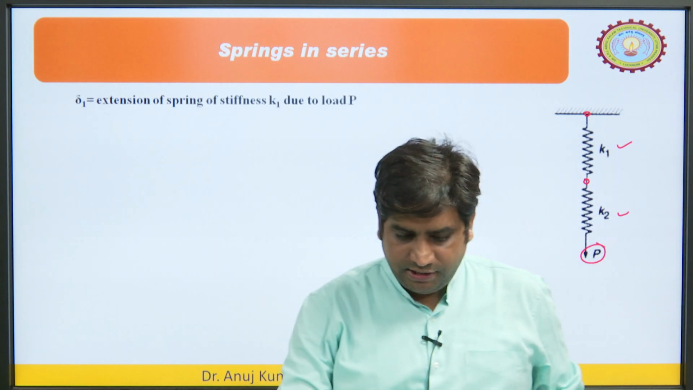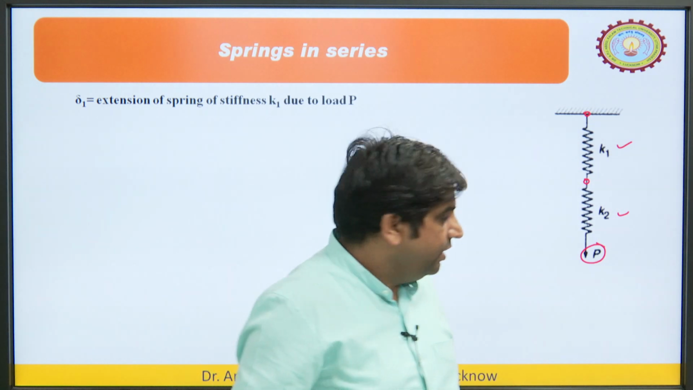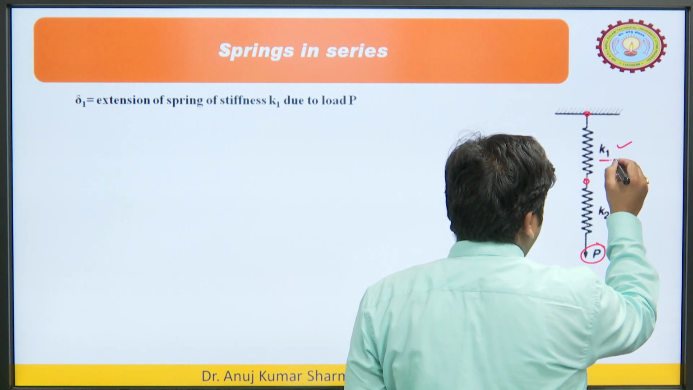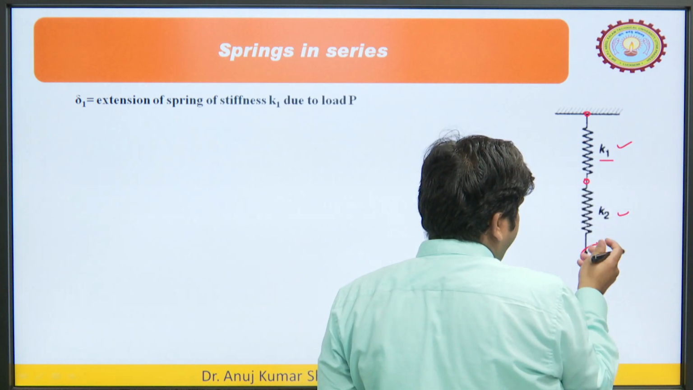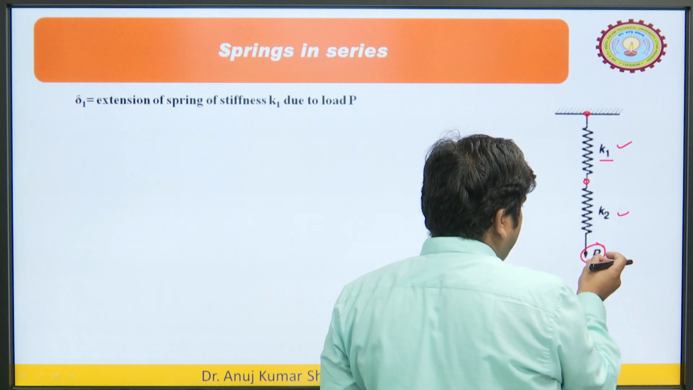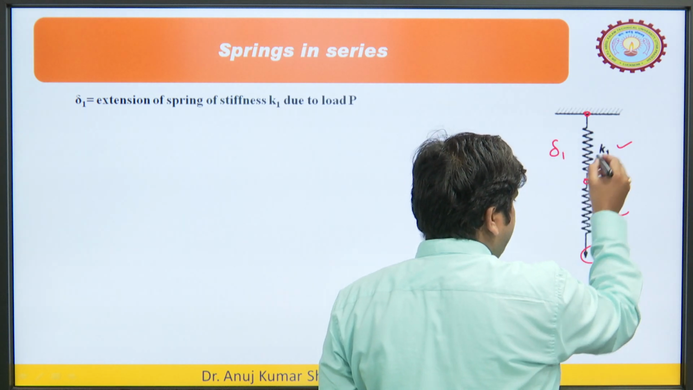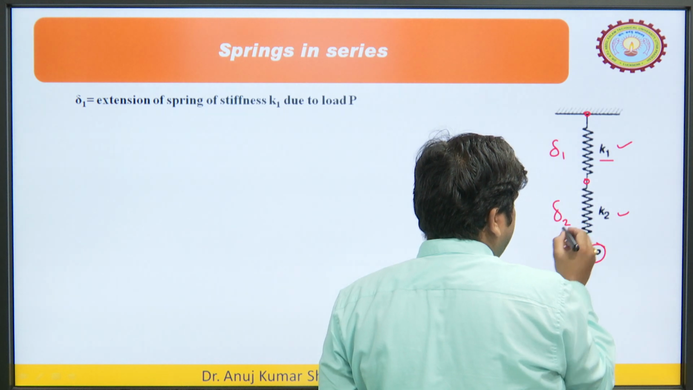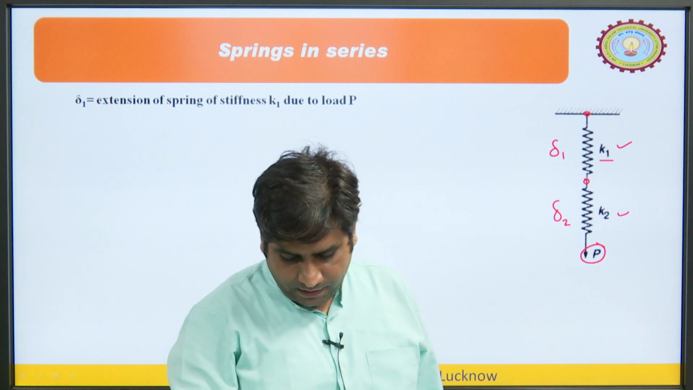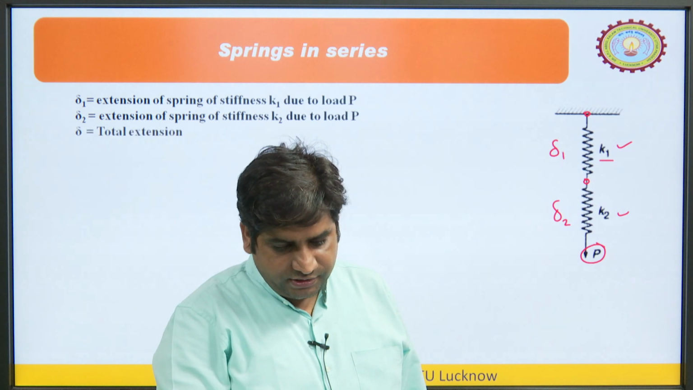So, let us say delta 1 is the extension of the spring of stiffness k 1 due to load P. Let us say the spring constant of this first spring is k 1, and with the help of this load we are trying to stretch these two springs. Let delta 1 be the elongation in spring 1 and delta 2 the elongation in spring 2 with the axial load P. So, delta 2 is the extension and the stiffness is k 2.